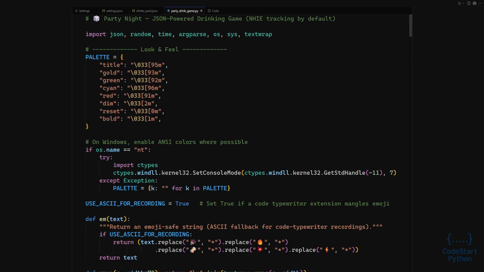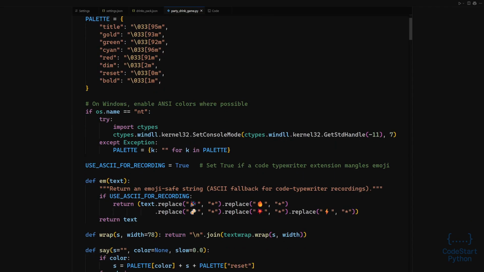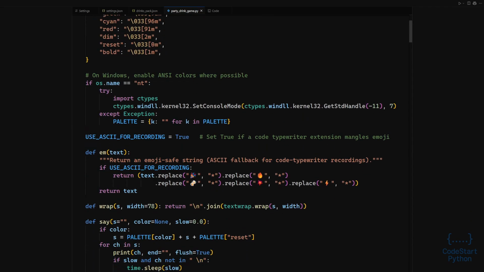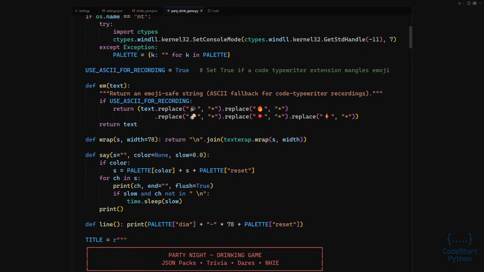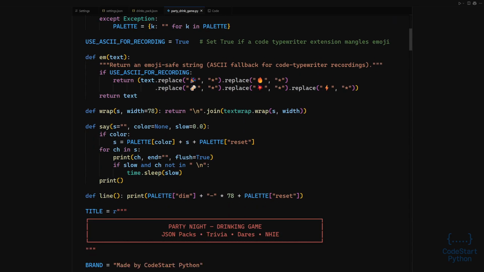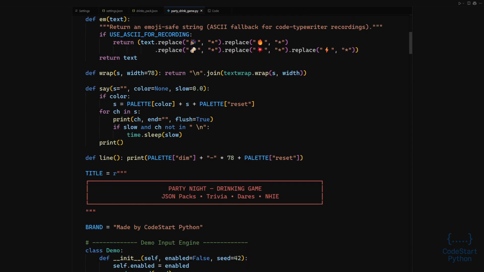Welcome to Party Night. This is a JSON-powered drinking game made by CodeStart Python. It runs in a terminal and uses simple text prompts. You can play with friends around one keyboard. You can also switch to dry mode so you count points instead of sips. Please drink responsibly and know your limits.